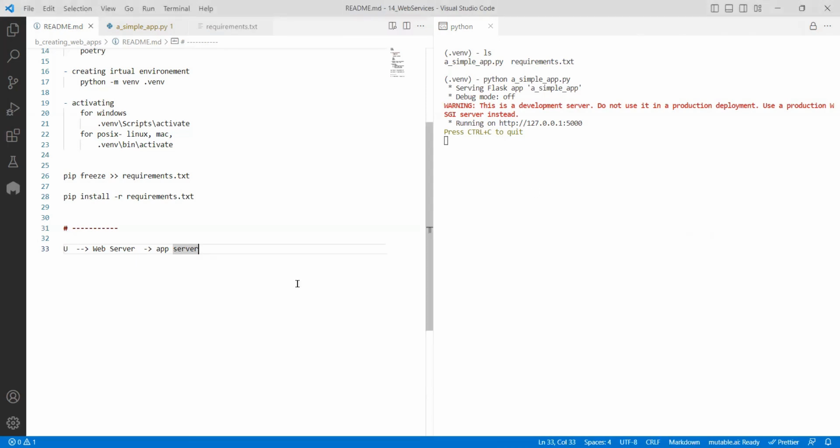Okay. So what are the different web servers? A typical web server can be like Nginx, Apache, IIS, so in Windows, when you're working, or like Gunicorn. These are all web servers.